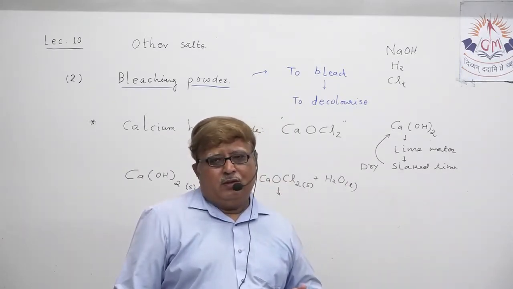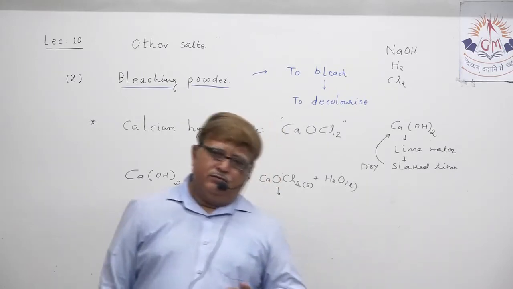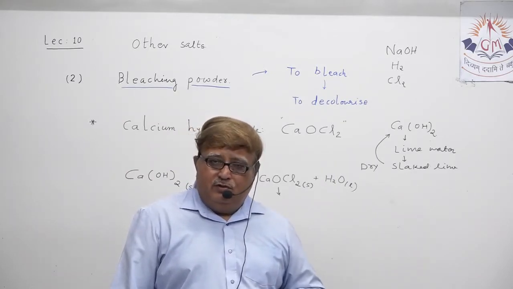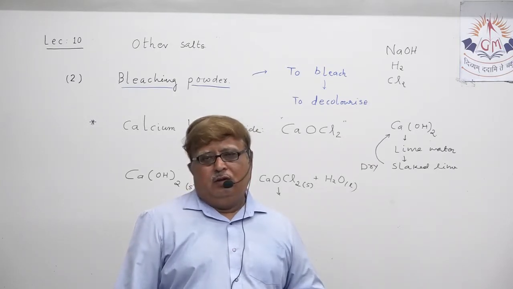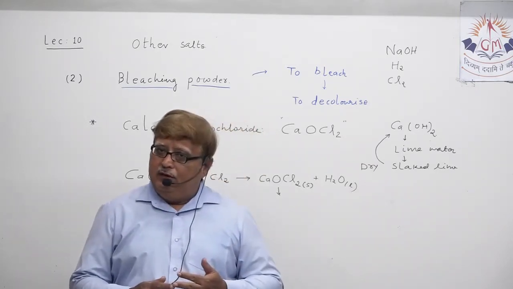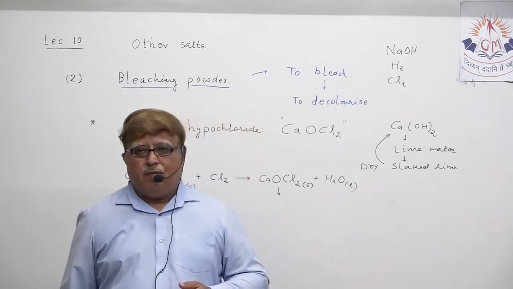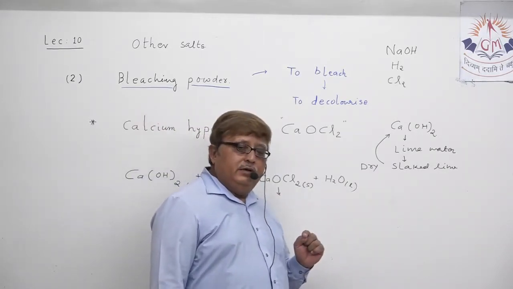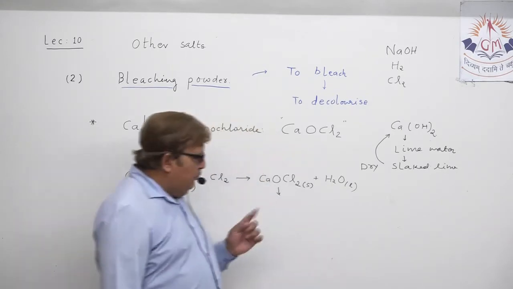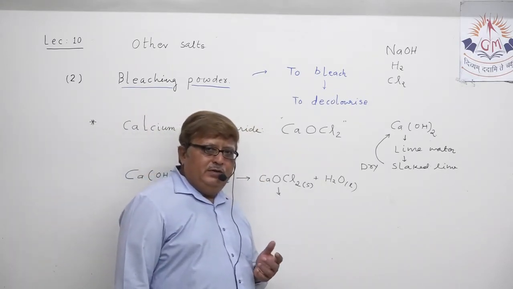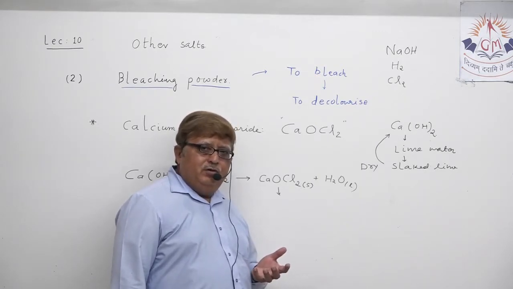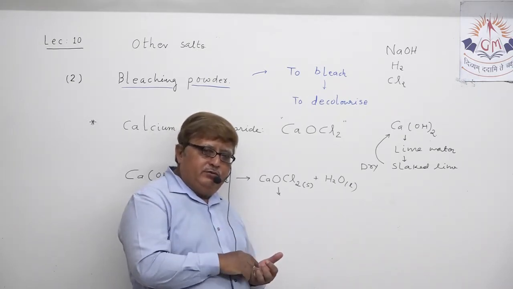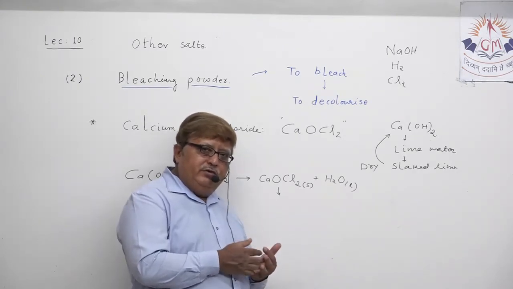At the same time, if I mention another use of bleaching powder that is little known to you, bleaching powder can also be utilized as an oxidizing agent in some chemical reactions. About the oxidizing agent, I do not need to explain, because you all know its role: to oxidize other chemicals, other elements, by giving away oxygen.